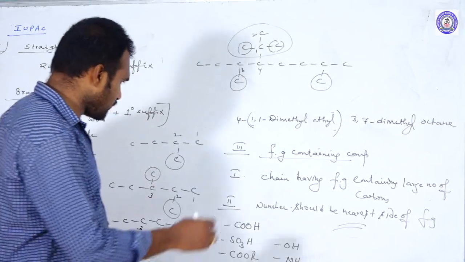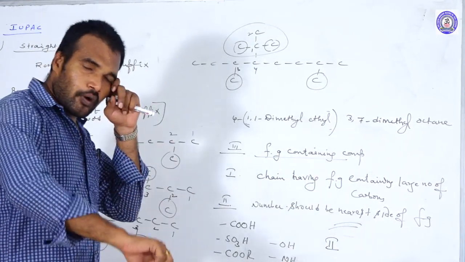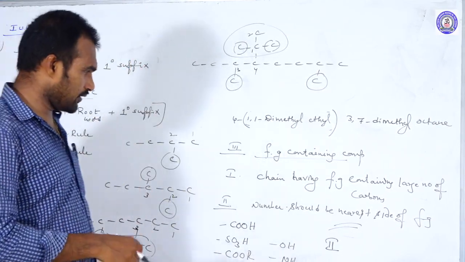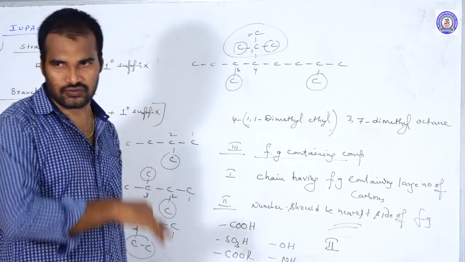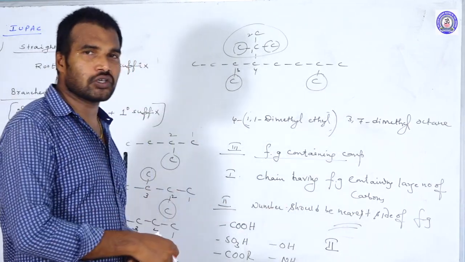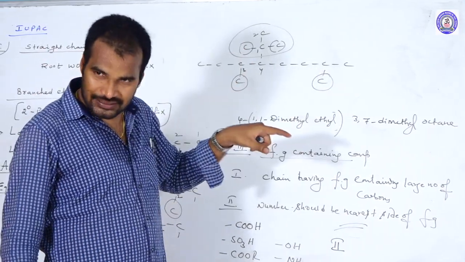So here one point you should remember. Suppose both a double bond and a triple bond are present. Here most of the students get confused. In case of presence of a double bond and a triple bond, to which functional group should we give the first priority? It depends upon the condition, the situation.